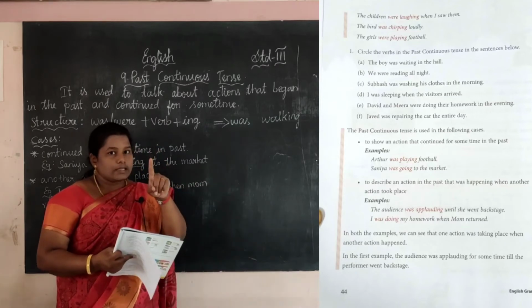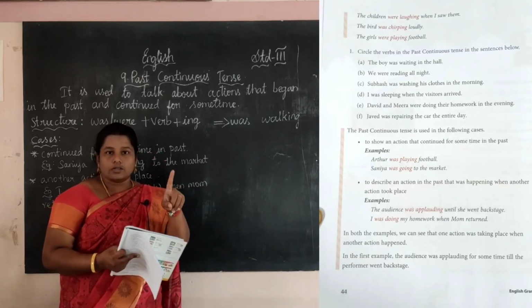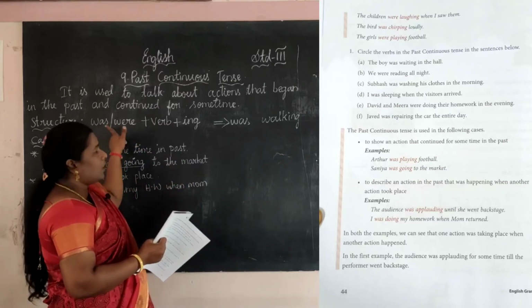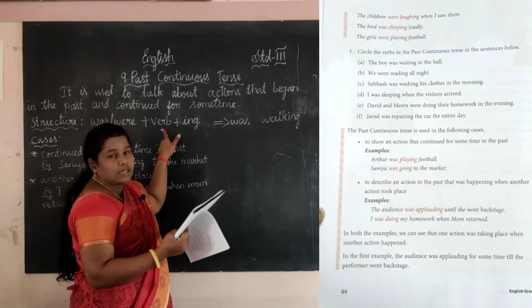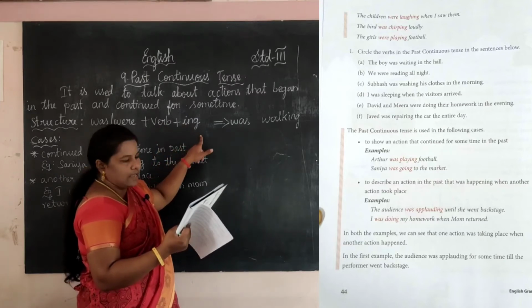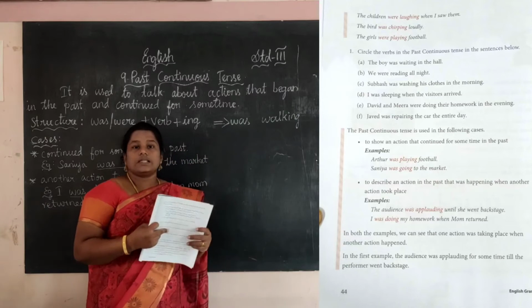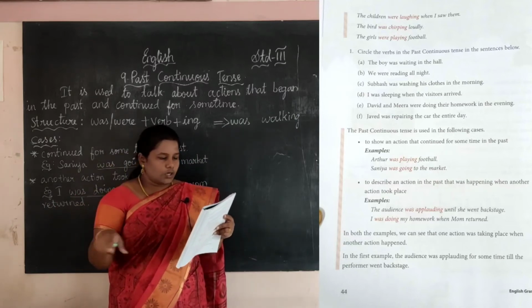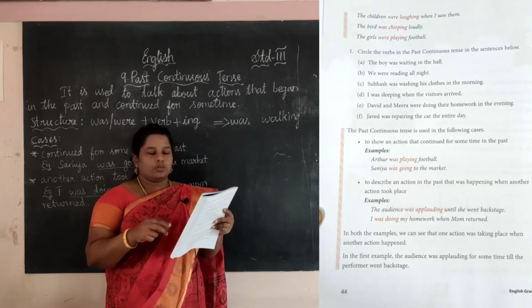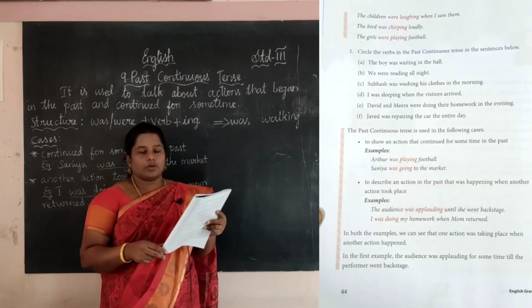How do we find it? The boy means singular, right? He is one, so single. So we are using was. Then the verb. What verb is added here? Wait. Yes, wait is the verb added here, and ing. So which is the answer here? Was waiting. You want to circle was waiting. The first three I will do. The remaining ones are your homework, okay.